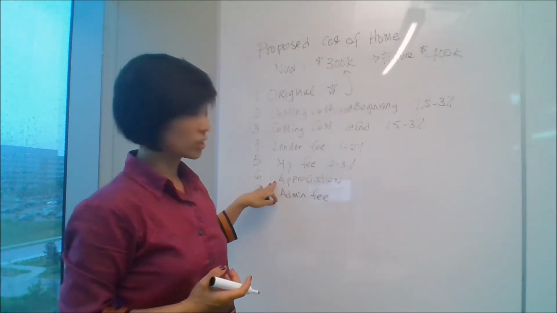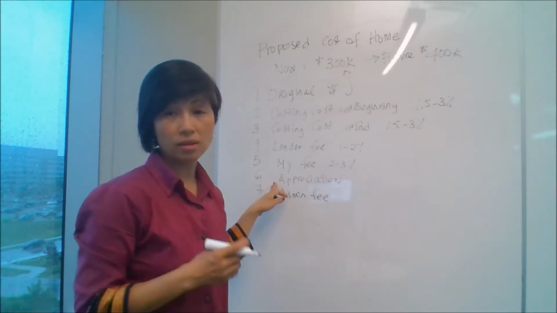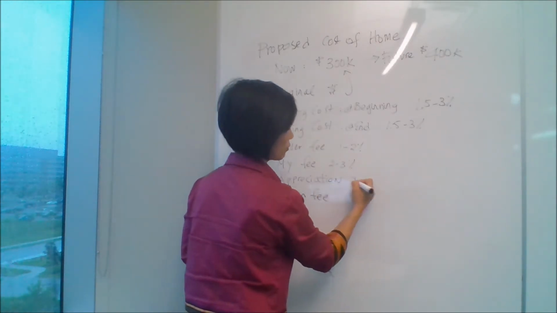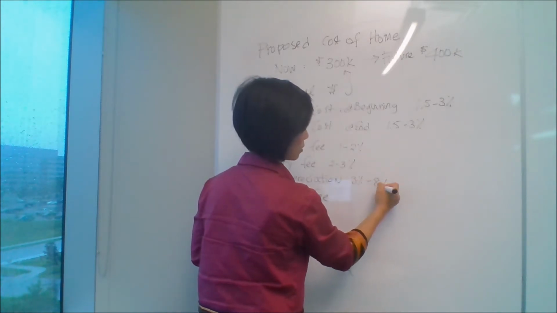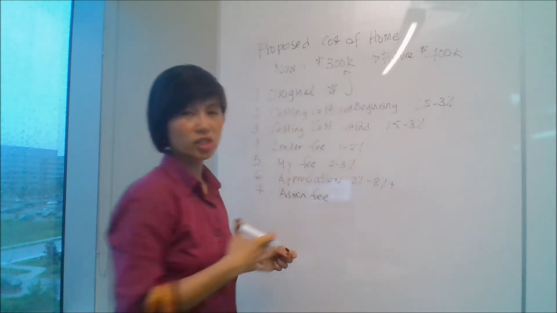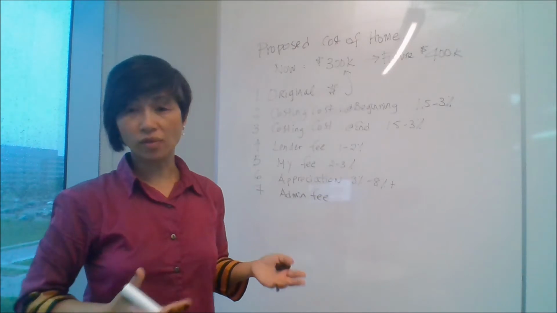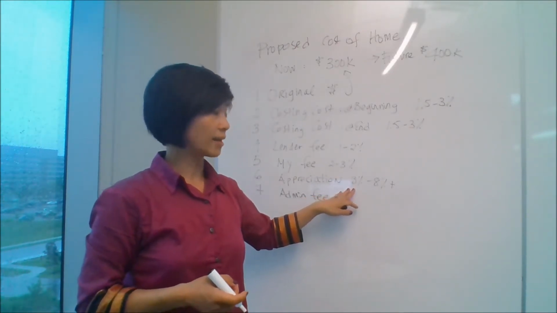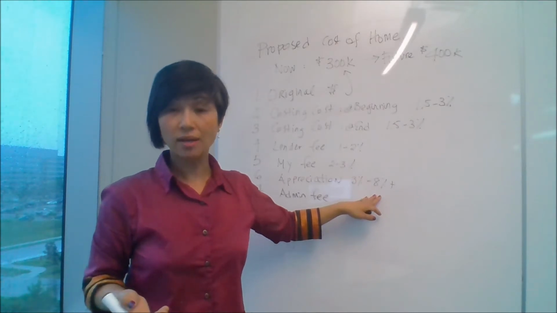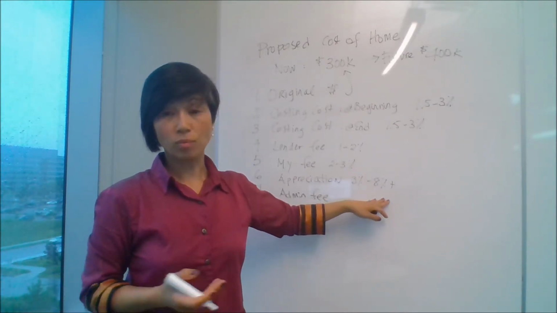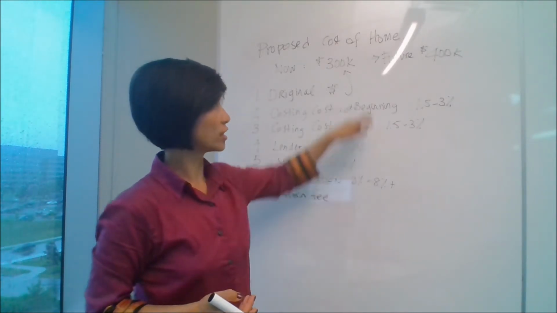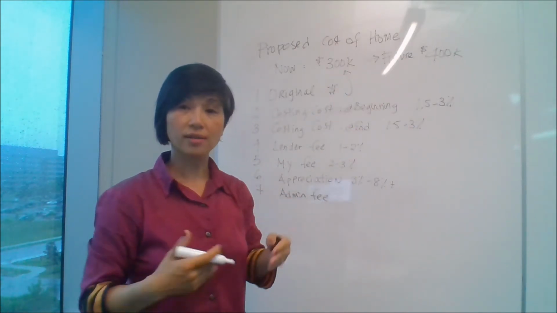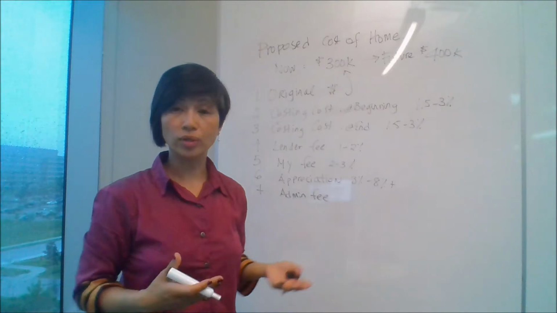So the appreciation, this is depending on the city or the town that you're in. This amount will change anywhere from 3% to 8% plus. So if you live in a smaller suburb area that's not very popular, the property growth is probably around 3%. Anything like, say, in the GTA area, you're at 8% or more. Okay, so that would be factored in. And this amount is added for every year that you are in the rent-to-own program.